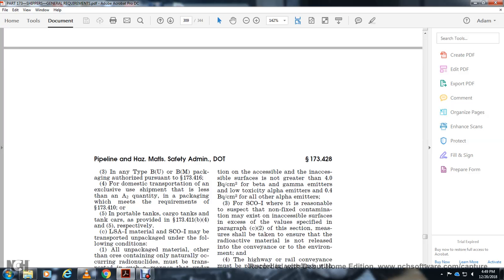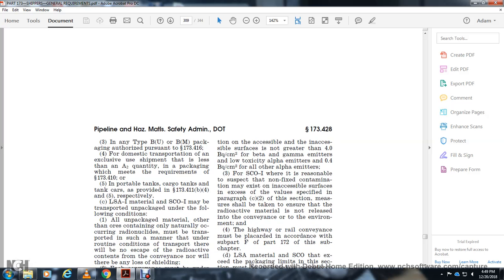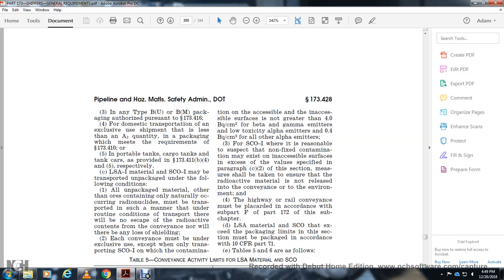Unpacked with the following conditions: all packages of ores and materials containing naturally occurring radionuclides must be transported in such a manner that, under normal routine conditions of transport, there is no escape of the radioactive contents from the conveyance and no more than any loss of shielding. Each conveyance may be under exclusive use, except for the only transported surface contaminated object which has the contamination.